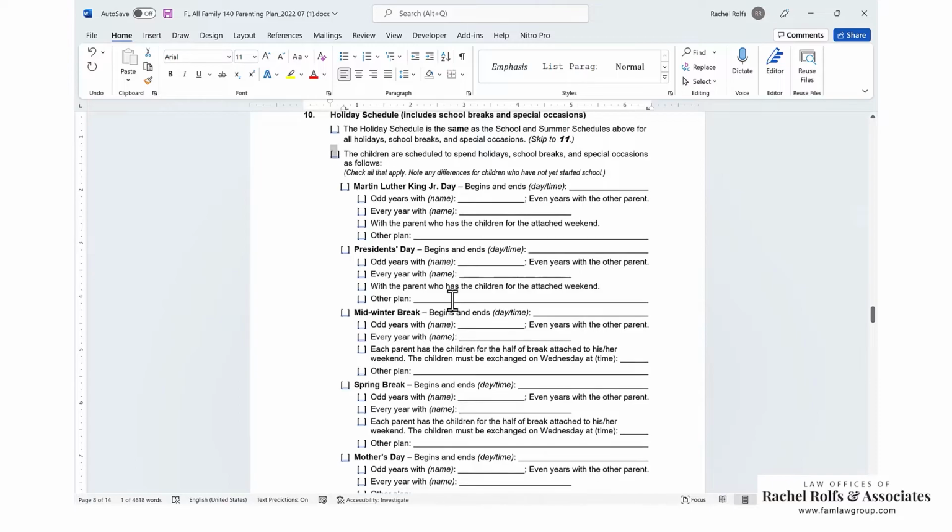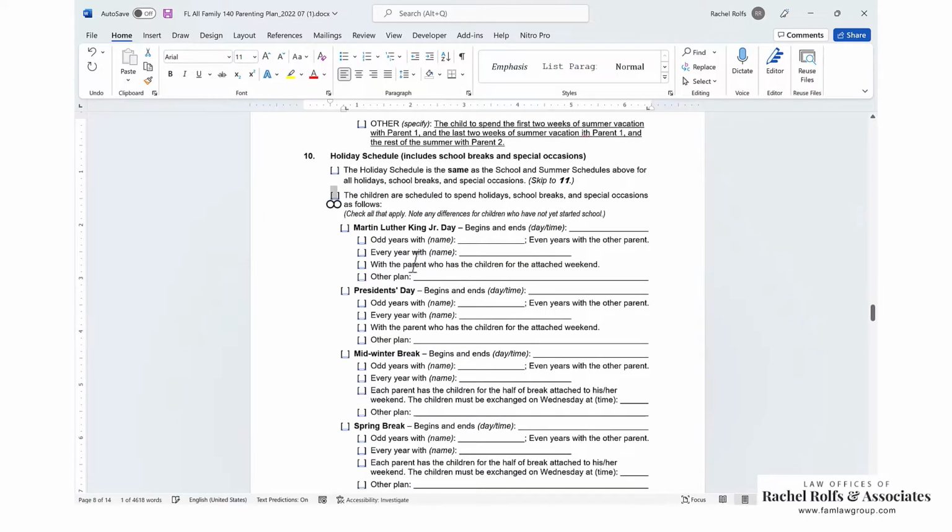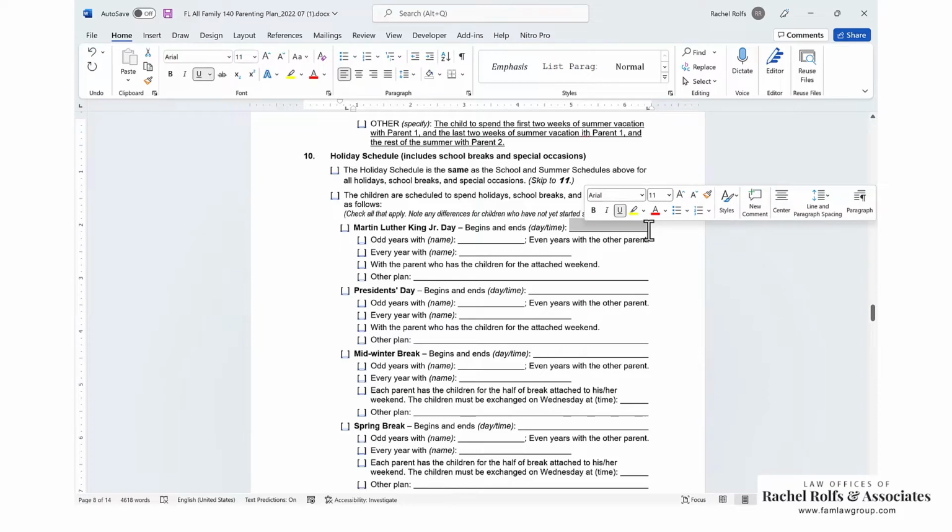This can take forever to run through this section. So I'm just going to be really fast and just say, look at it, check this box for every holiday that you want to be dealt with. If you don't check the box, then it's not dealt with and it just falls where it falls. So check this box, put when it begins and ends. So MLK, that's usually a Monday holiday. Do you want this holiday to begin on Friday and end on Monday? Or do you want it to be just Monday?